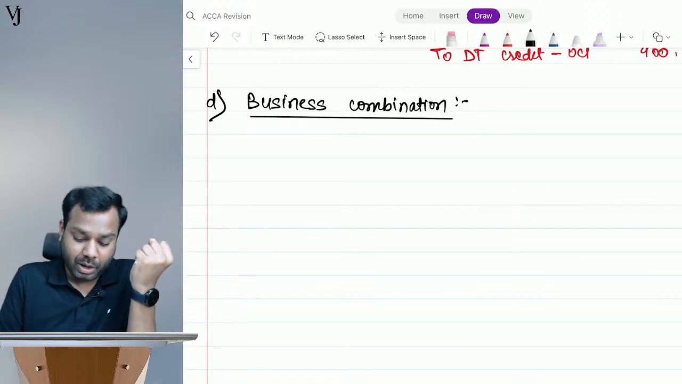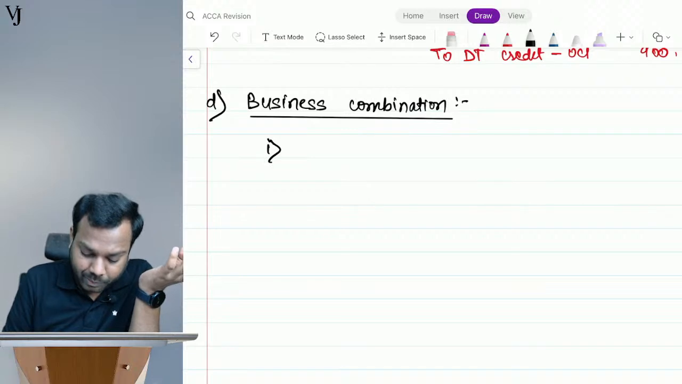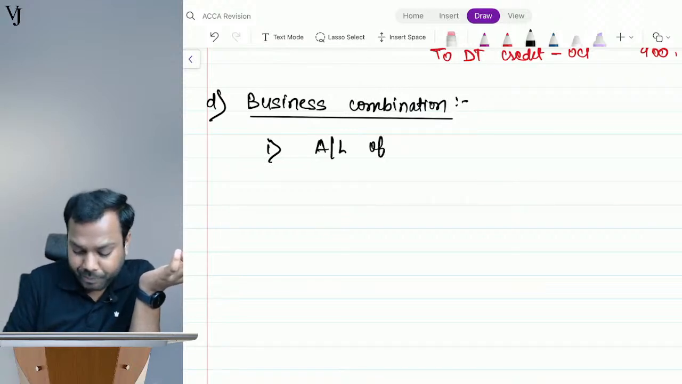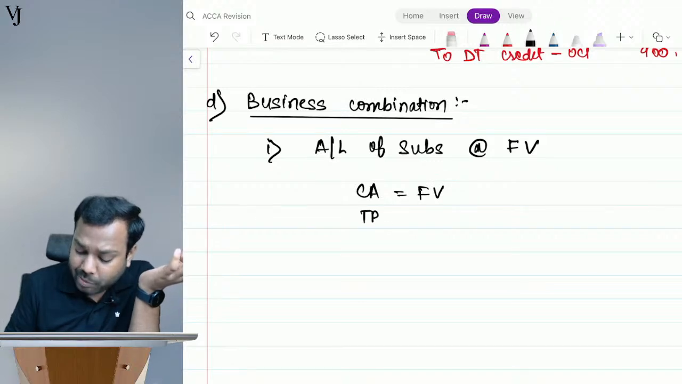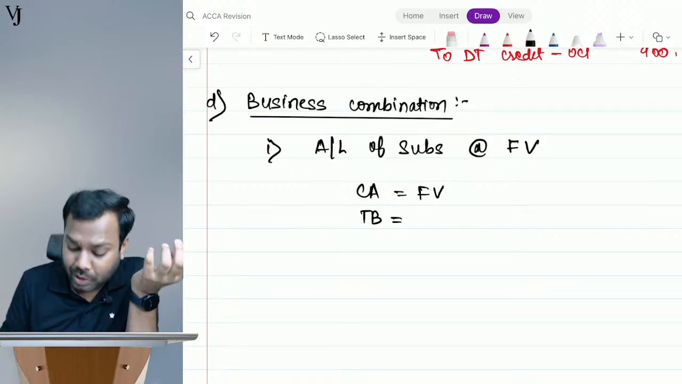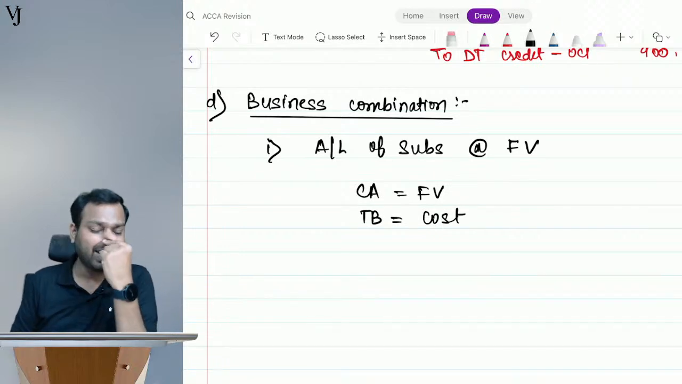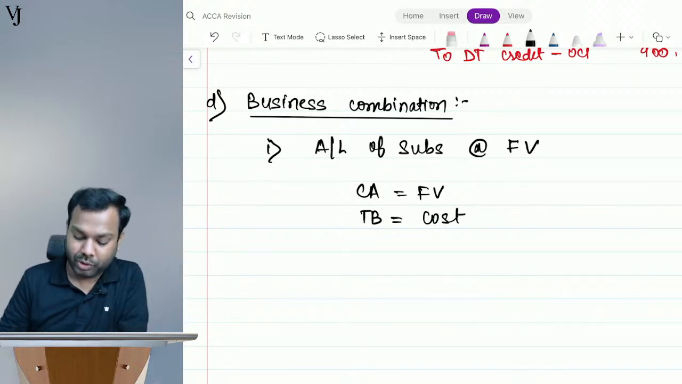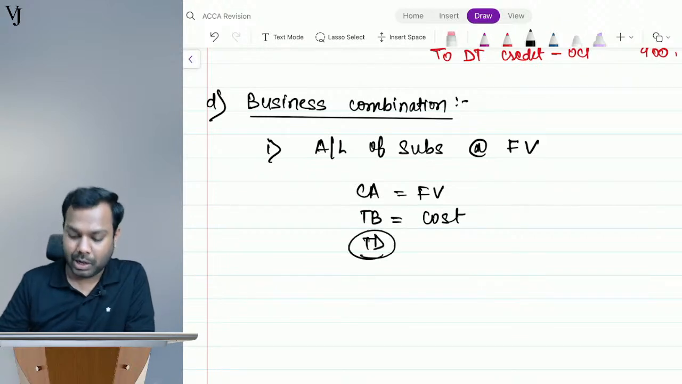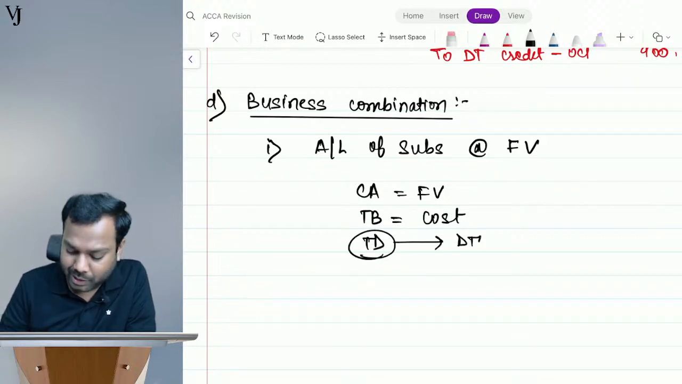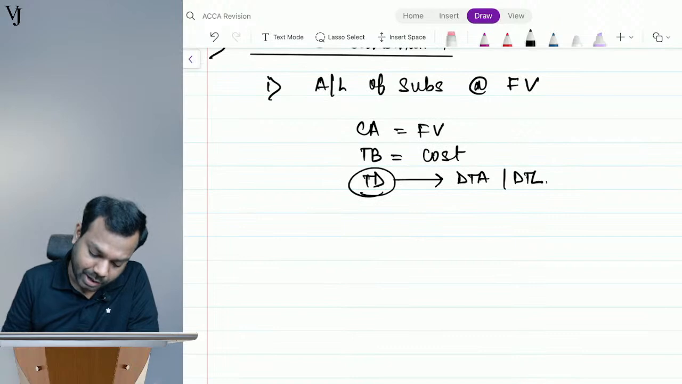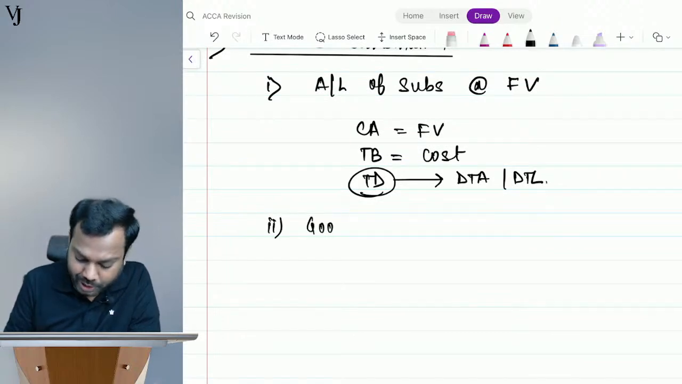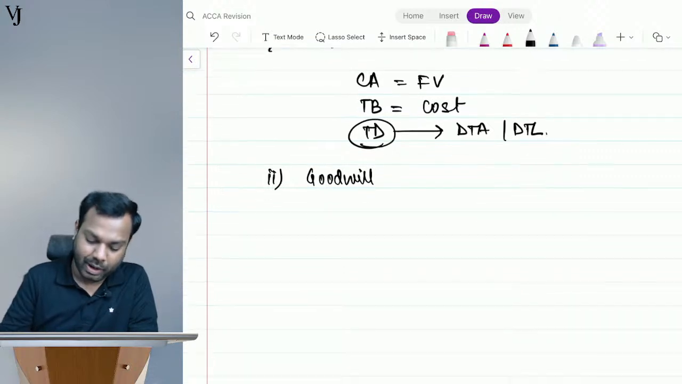When you acquire an entity, you acquire the subsidiary's assets and liabilities at fair value, right? So carrying amount is at fair value, but now tax books recognize it at cost, right? So there is a temporary difference. Now for this temporary difference, you have to recognize deferred tax asset or deferred tax liability, right? Now the second part again is on goodwill, which is already discussed, and the third part,